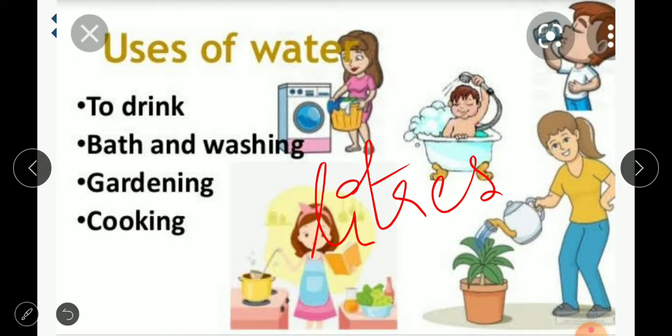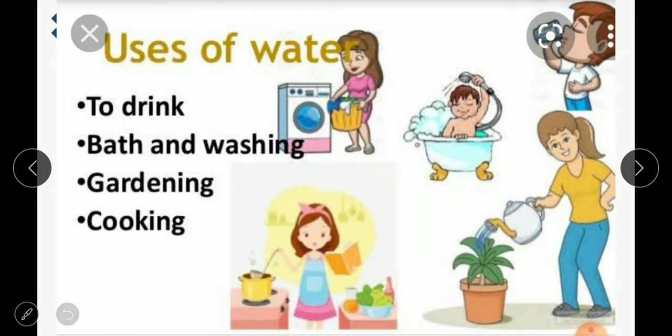Okay. Here the measuring unit is not simply a glass of water, a bucket of water, or a bottle of water. It's not like that. The water is measured in a unit called liters. You can represent it simply with a small l. Good. Okay, let us see how much water you will be using daily.